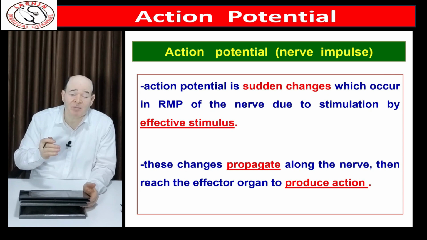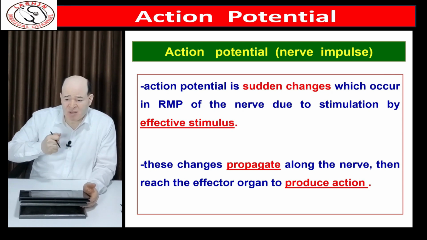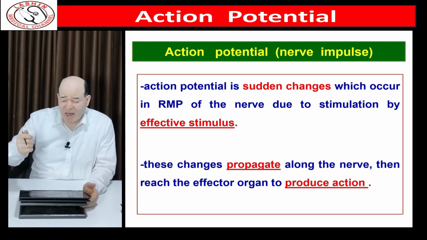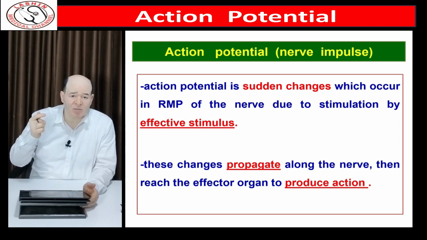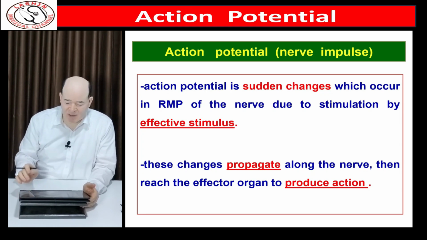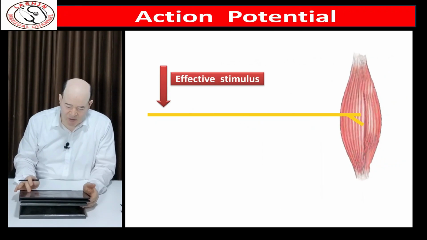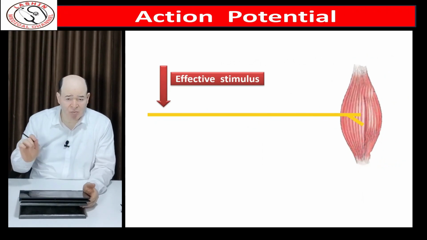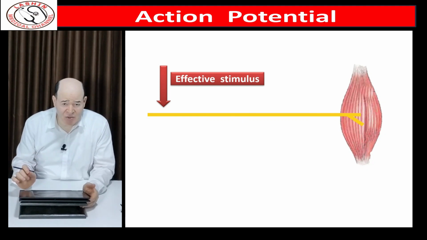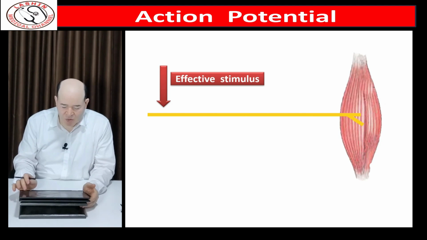So we call them action potentials because these potentials produce actions like senses, motor activity, biological activity, and so on. When you stimulate by an effective stimulus, you will generate an action potential, an electric message which travels along nerves and reaches the effector organ where it produces actions.